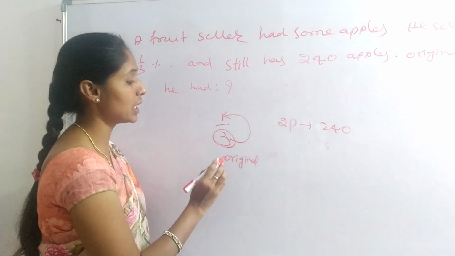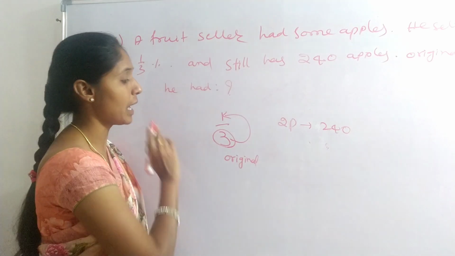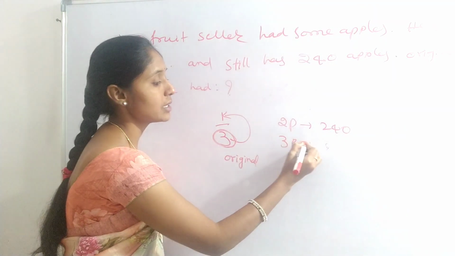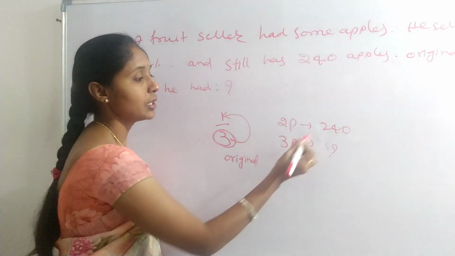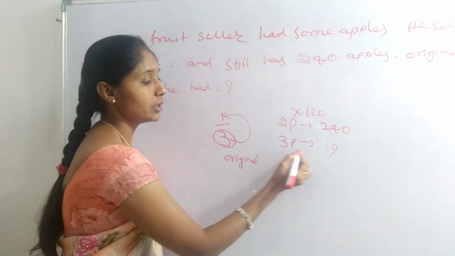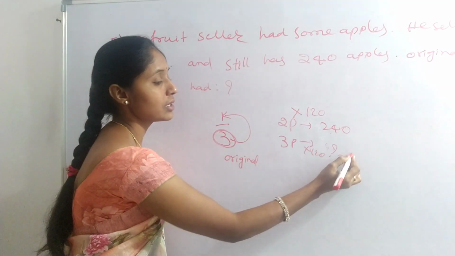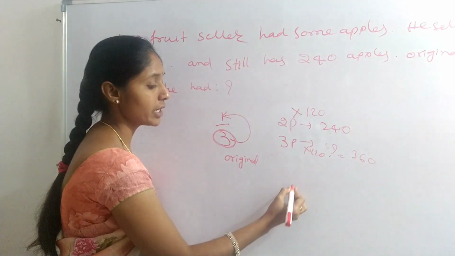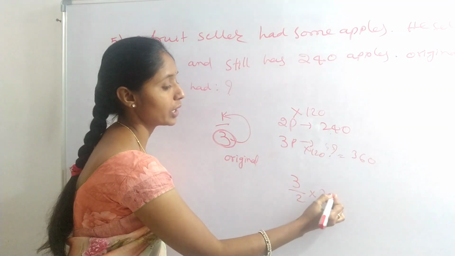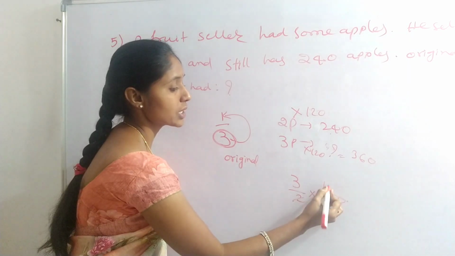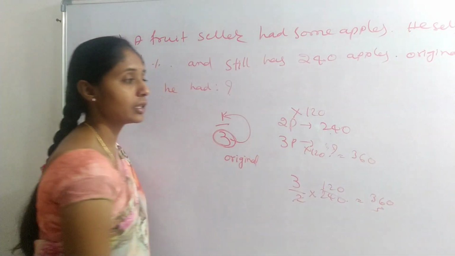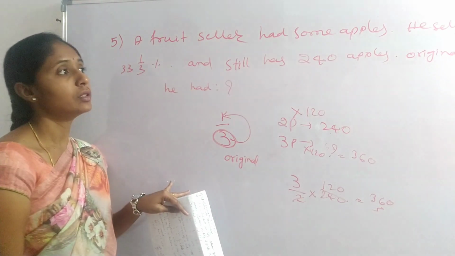What is the original value of apples he had? That is 3 parts. To get 240 we need to multiply by 120. So 3 into 120 is 360. Otherwise we can do 3 divided by 2 into 240, which is 360. These two ways we can do.